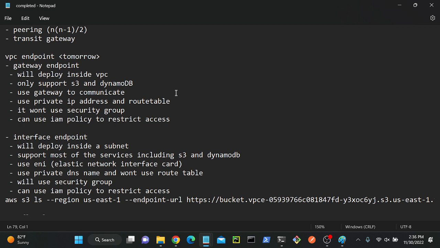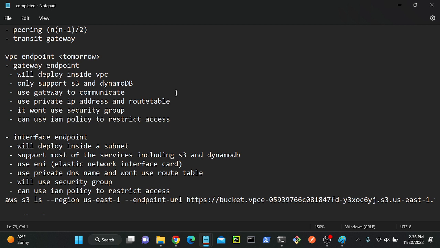One more point: the gateway endpoint is free. We will not be charged when using a gateway endpoint, because we have only two services on it: one is S3, another one is DynamoDB. But when it comes to the interface endpoint, we will be charged. They have some threshold value, some amount that we have to pay, based on the egress value, like what egress and ingress communication is happening. So this one is absolutely free, but this one is not free.